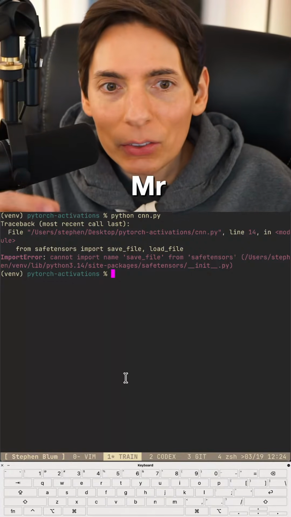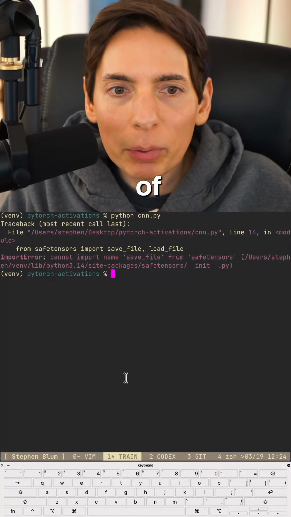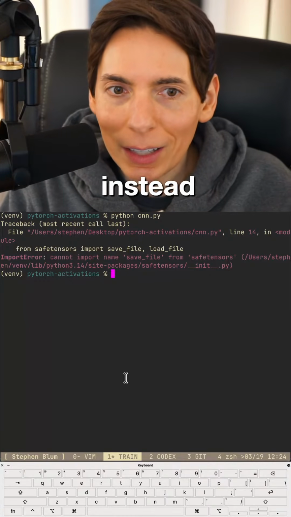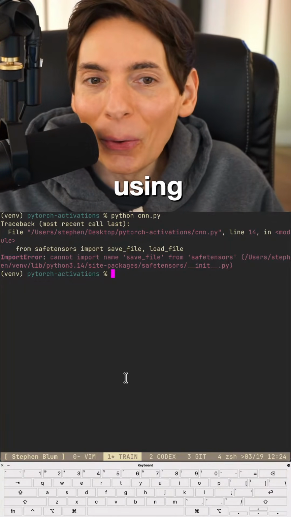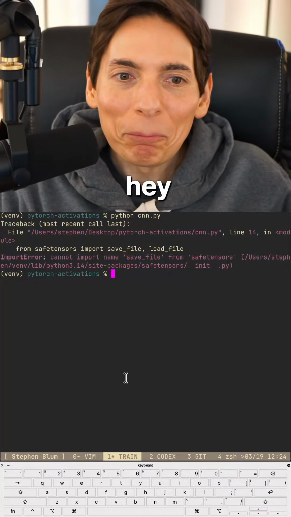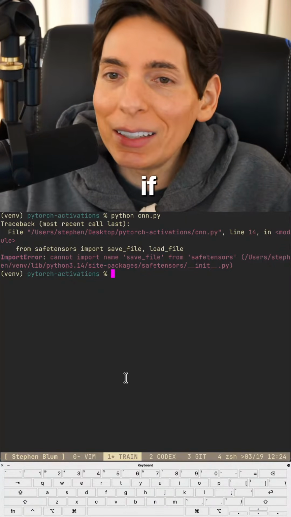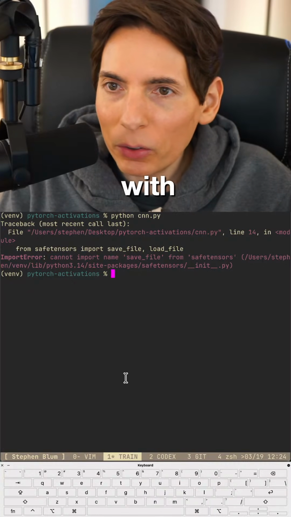Hey, Mr. Dungwall, good to see you. The same principle of thinking of a complex solution in another language. Oh, if you can do that, it becomes less complex. Instead of human language, you're using code. Hey, that's a smart idea. If you think of it in a different language, same thing works with code.